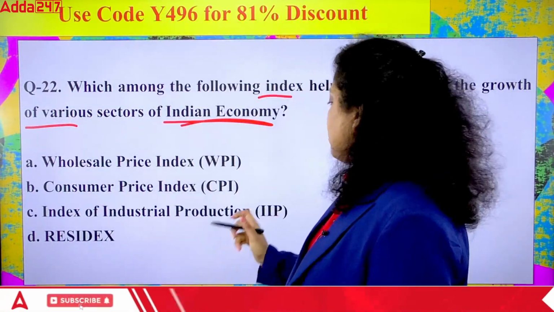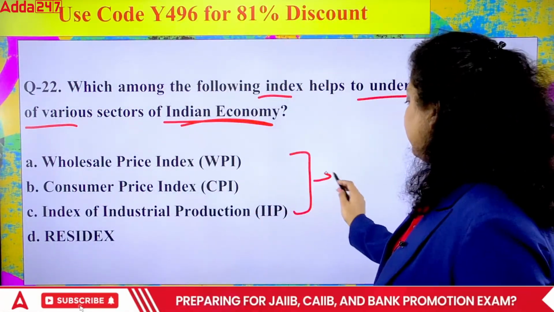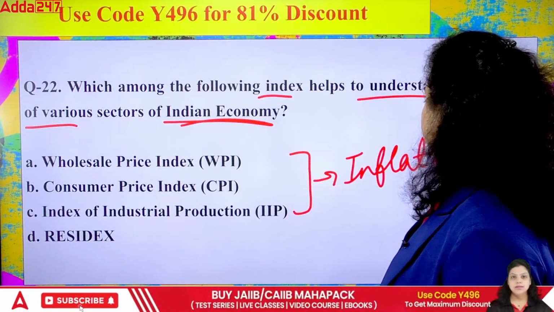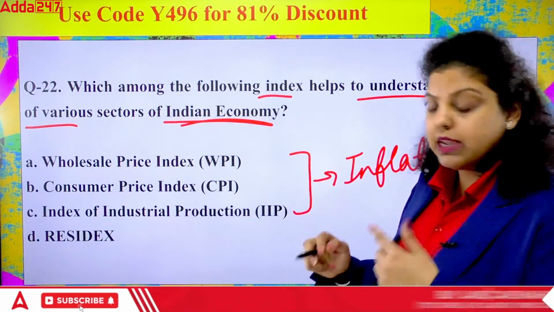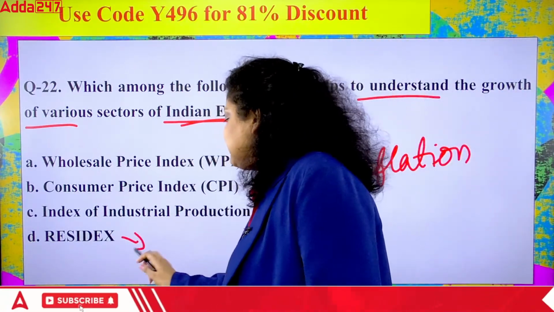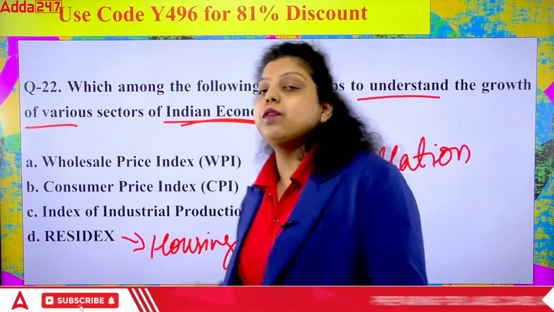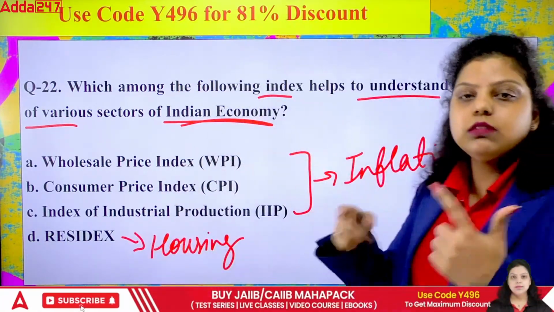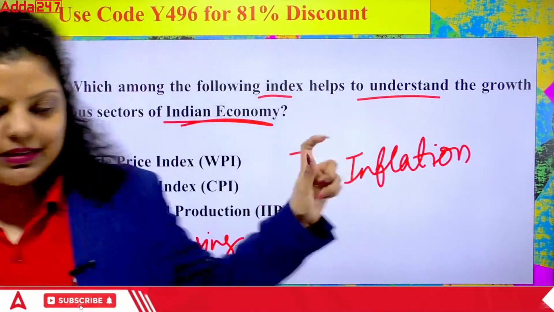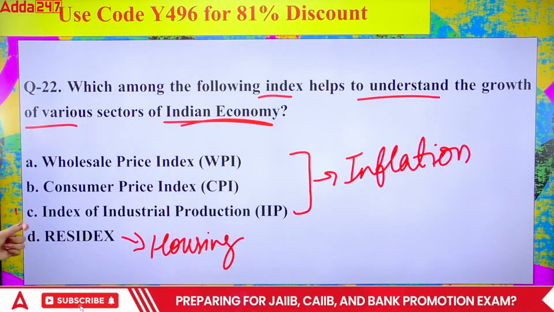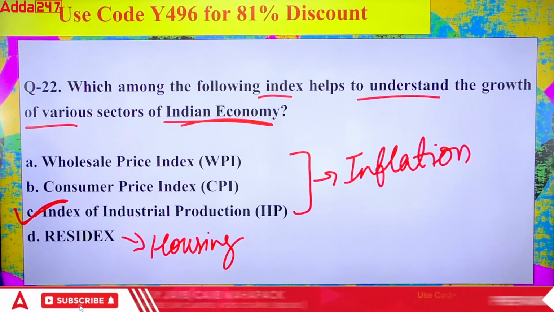Okay. If I talk about the starting three indexes, these are the indexes by which we are calculating the inflation in the country, related to the goods and services prices. If I talk about Residex index, it is the housing index. It tells about the prices of the housing sector. How the prices of housing sectors are rising, that is the Residex index. And the right answer will be, no, it is not B, it is IIP, Index of Industrial Production.